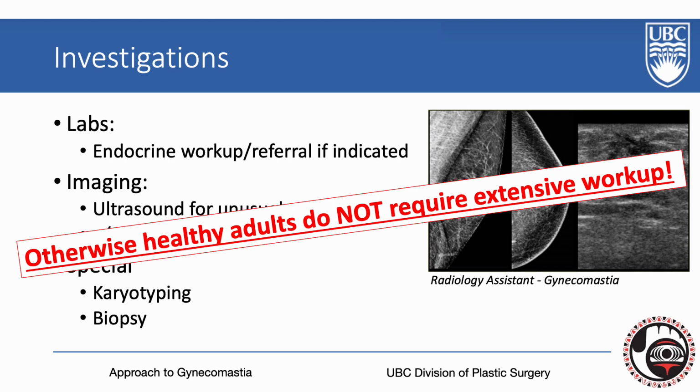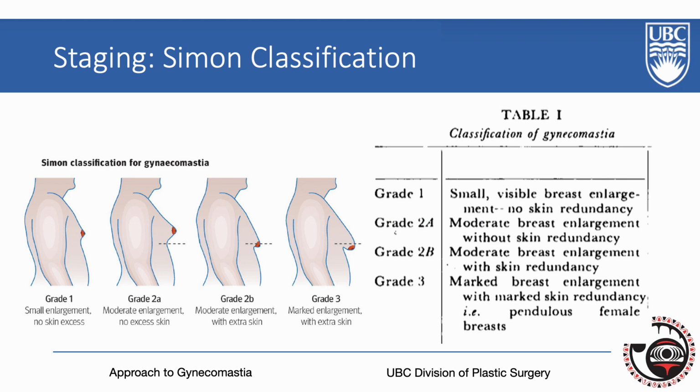Having said all that, in general, it is important to remember that most healthy adults with gynecomastia do not need extensive workup, especially if the history is non-concerning and the physical exam is benign. After the physical exam is performed, the patient can now be staged, which can in turn help dictate management decision-making. The Simon classification is the most common way to stage gynecomastia. Grade 1 of the Simon classification is where there is a small visible breast enlargement with no skin redundancy.